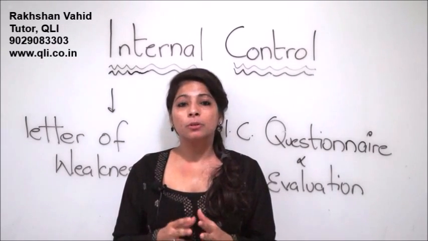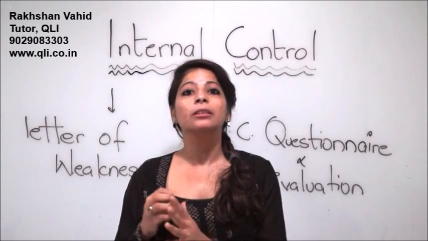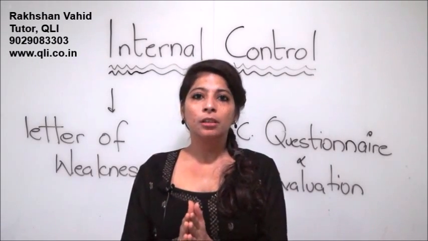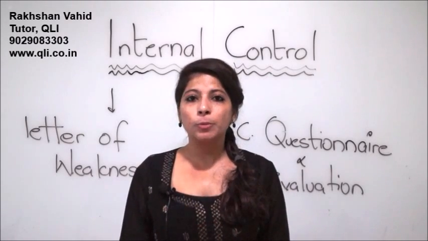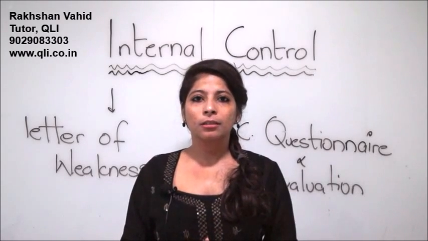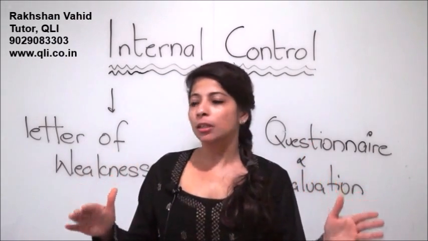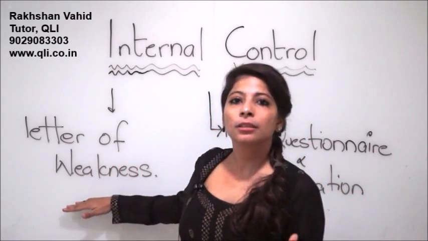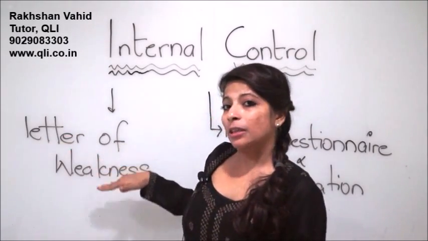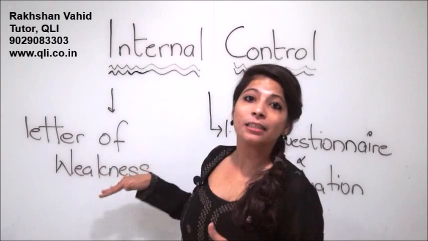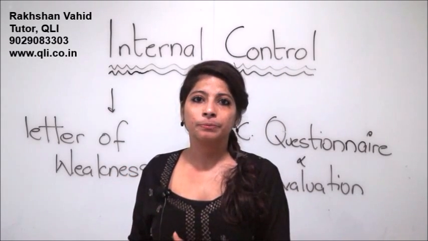So in our example, when the auditor was not sure or had a doubt about the internal control in the purchasing department, he communicates the facts to the management and those charged with governance. Such a communication by the auditor to the management is nothing but the letter of weakness. As the word suggests, it is a letter, a communication of the weakness in what? The internal controls that he noticed in a process or in a department.